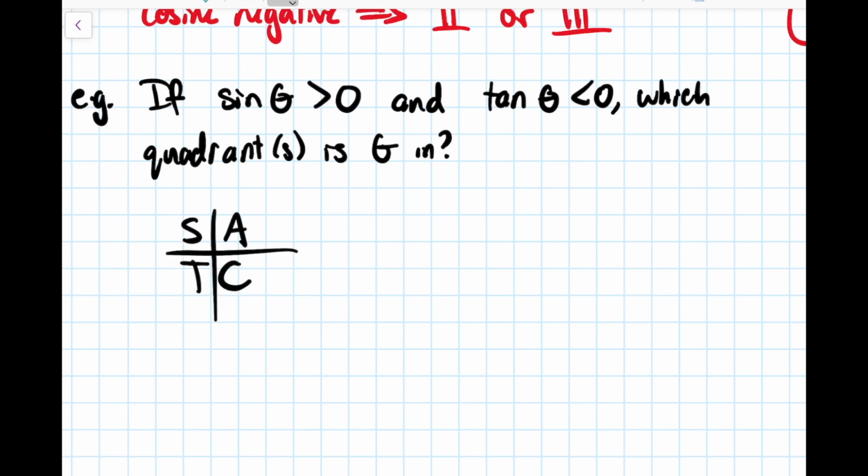So if we're thinking ASTC, so sine theta greater than 0. So what does greater than 0 mean? Well, that just means it's positive. So sine is positive in quadrants 1 and 2. So we know we've got to be in at least one of those two, but we don't just stop there, right? So you don't give two separate answers to this question, one for each set of information. It's an and. So both of these things have to be true. We also need tangent to be less than 0, which means tangent needs to be negative. So that's these two quadrants, right? Because tangent is positive in quadrants 3 and 1, and it's negative in the other two quadrants.